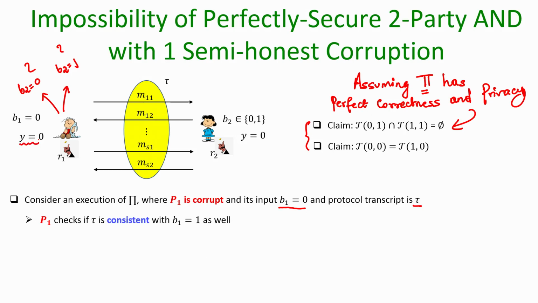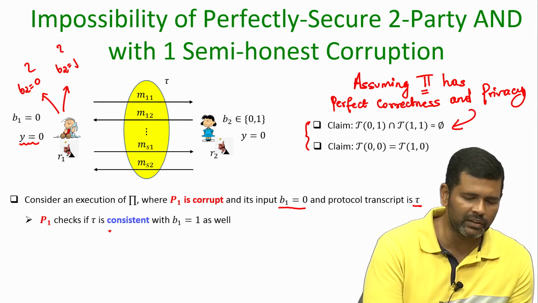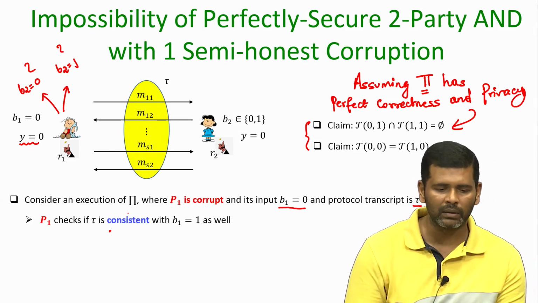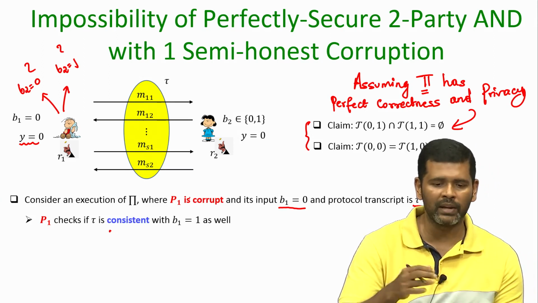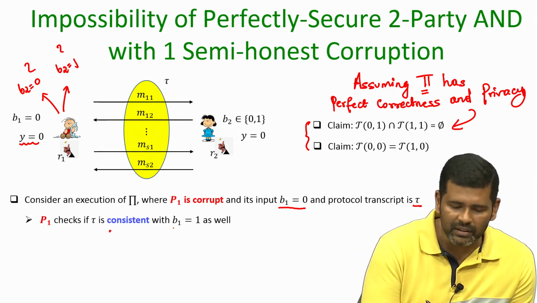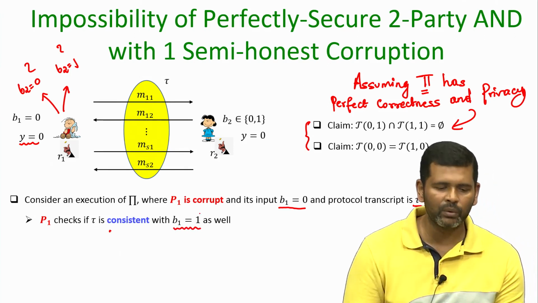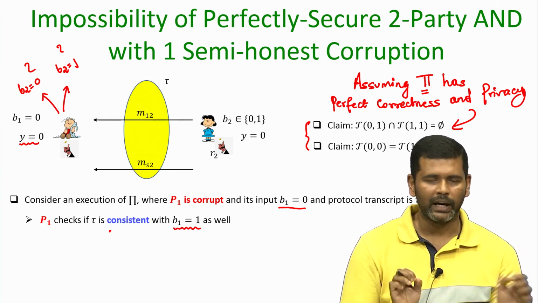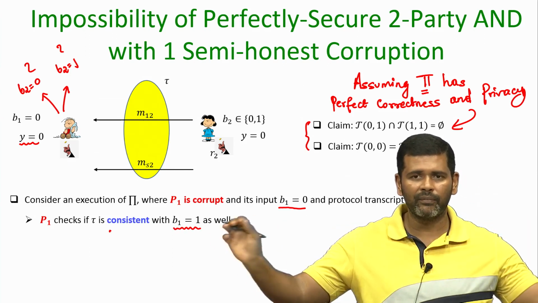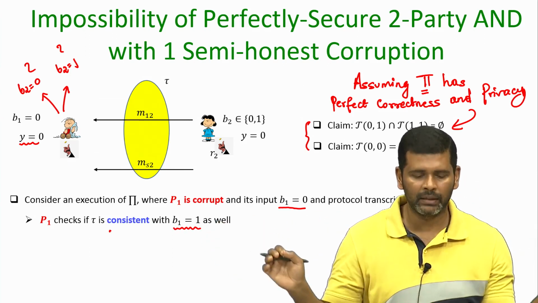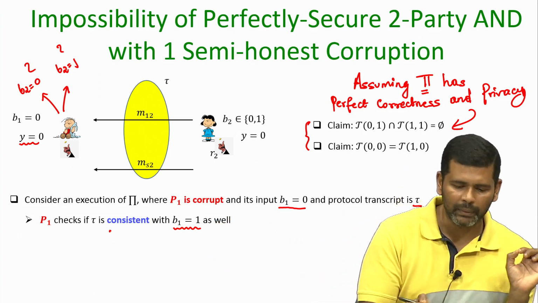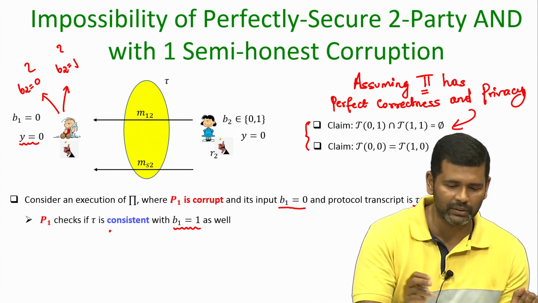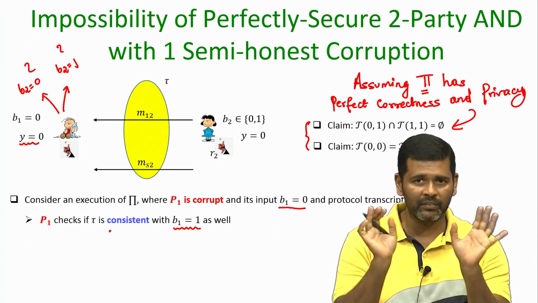It now starts building various tables in his mind. He checks in his mind whether it is possible that the messages which have been exchanged in the protocol, namely this concrete transcript tau, are consistent even with B1 equal to 1 as well. What does that mean? That means he has built several incomplete transcripts where the messages from P2 have been fixed as per tau, because that is what he has seen.